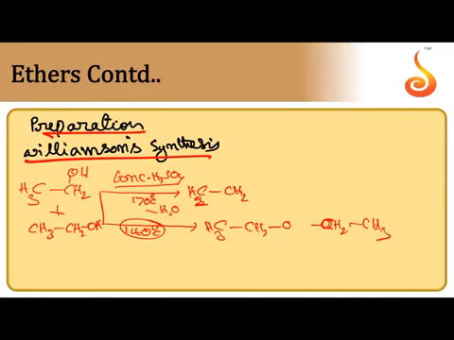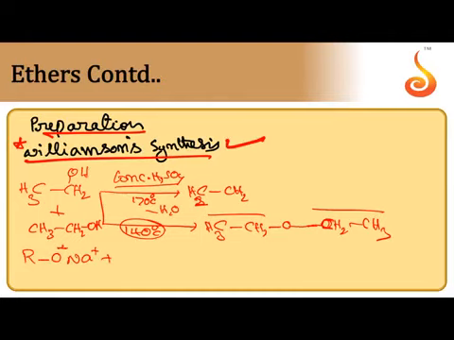From one molecule H is removed, from the other molecule OH is removed. Both are removed as H2O. So the ethoxide and ethyl group combine, forming ether. Diethyl ether is obtained. Next, Williamson synthesis, which we have already discussed. This is a very important method for the preparation of ethers.